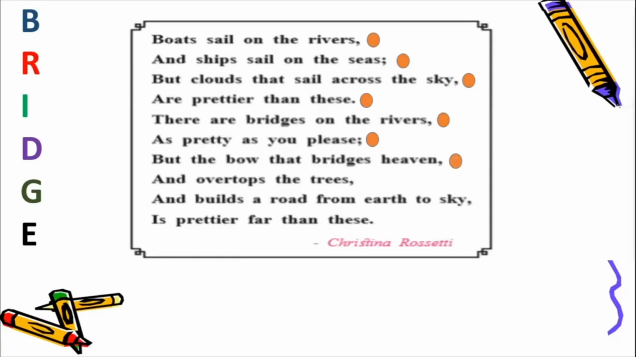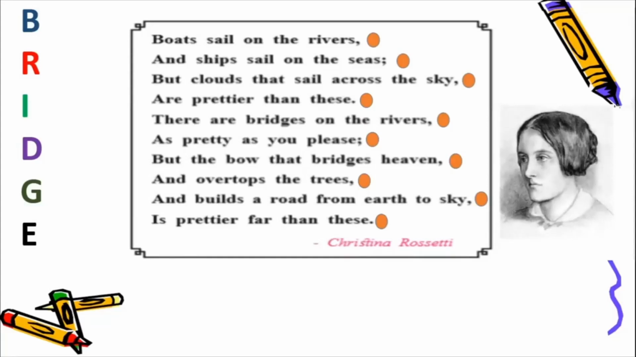But the bow that bridges heaven and overtops the trees and builds a road from earth to sky is prettier far than these. Okay, and see, there is something written in pink color over here. What is written? It is the name of the person who's written this poem, and her name is Christina Rossetti.